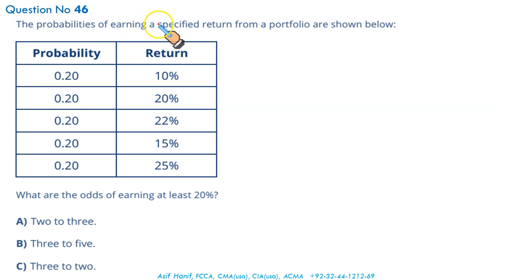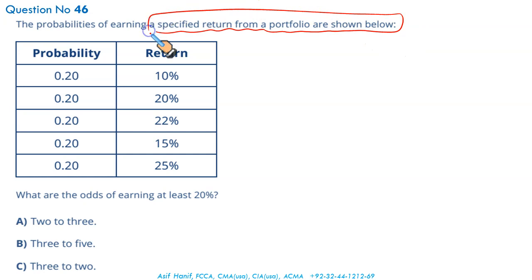The probabilities of earning a specified return from a portfolio are shown below. What are the odds of earning at least 20? How many events are in your favor of earning 20% or more? 1, 2, and 3. These are in your favor. And how many are against you? 2. So it's 3 to 2.